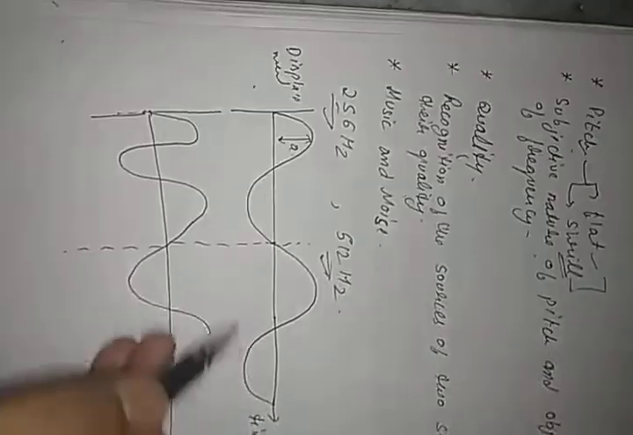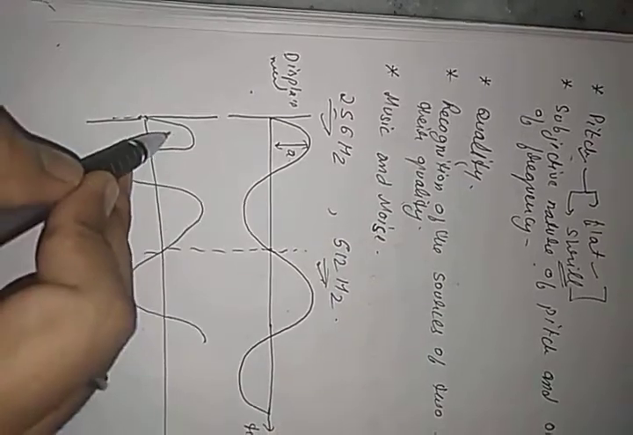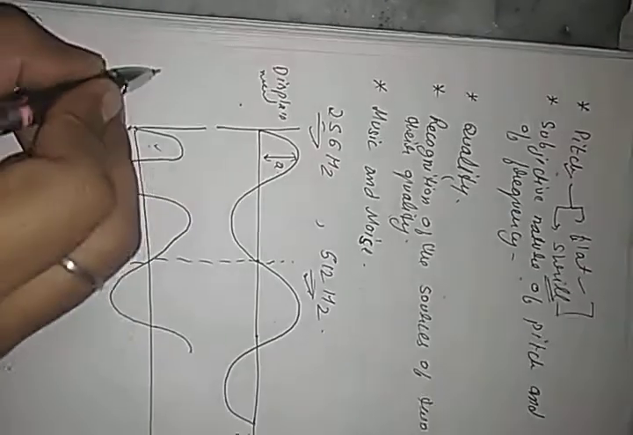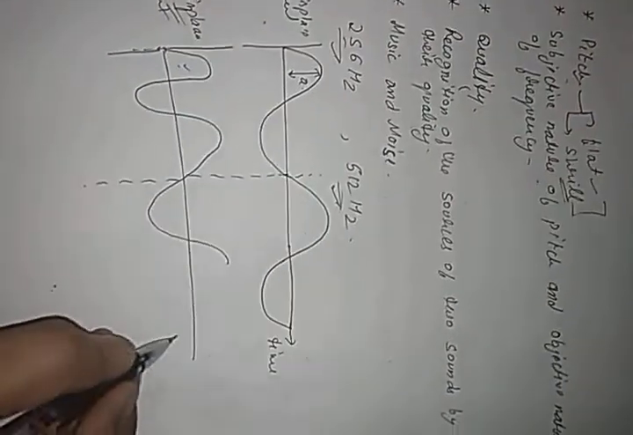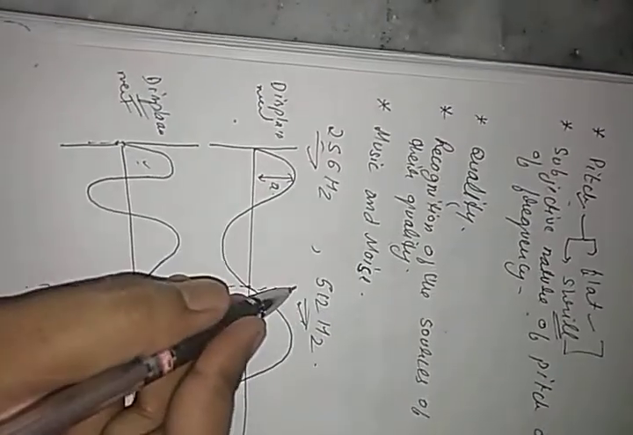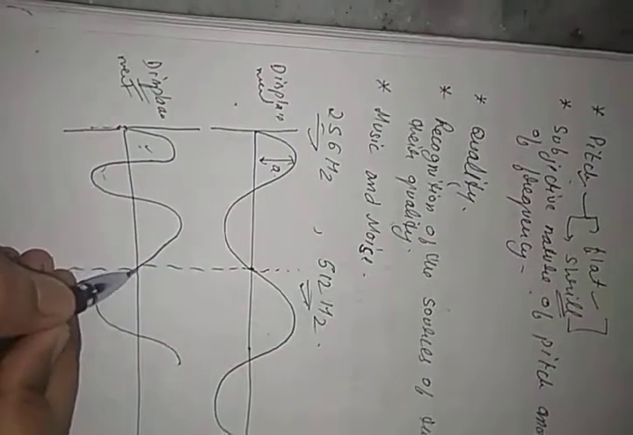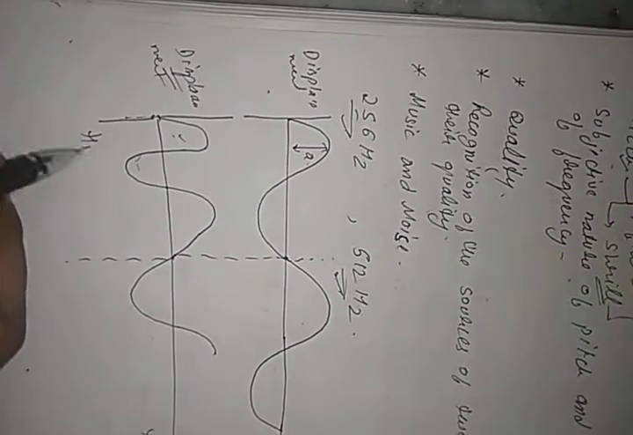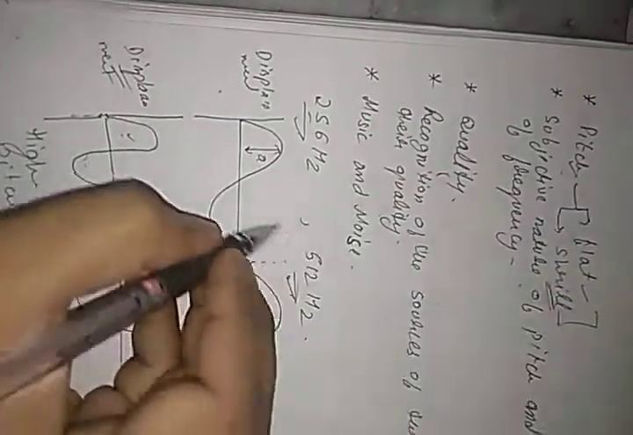Now you will see the number of waves in this is higher. Clear? This is also displacement, and this is time. The wave formed here, one complete wave is up to here. In this you can see a complete wave is here and a half more wave is there. So this is a high pitch note. This is a low pitch note.